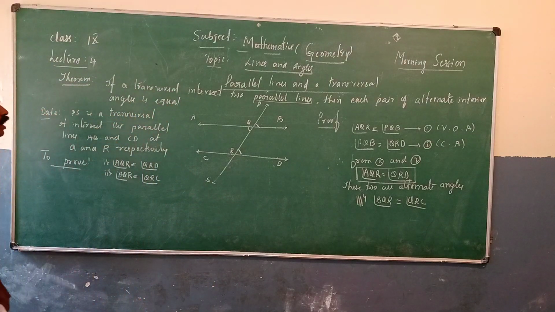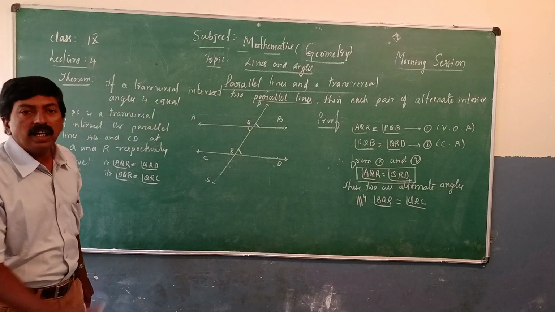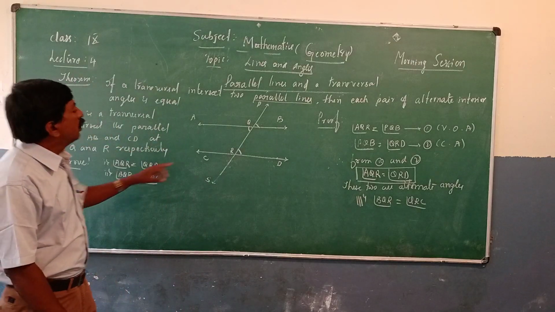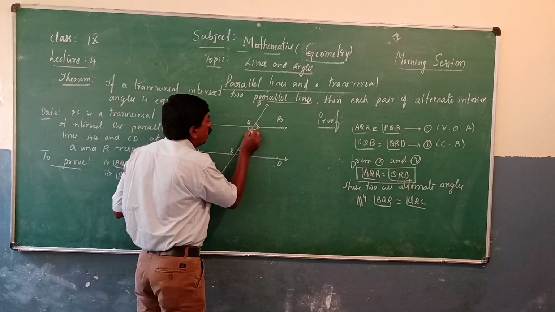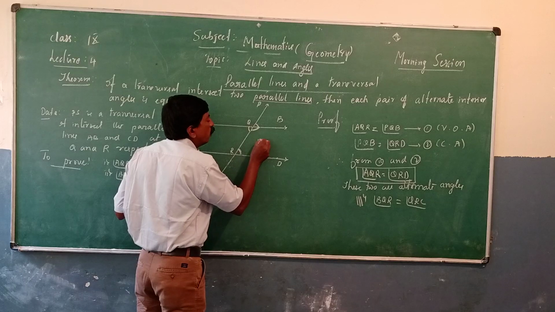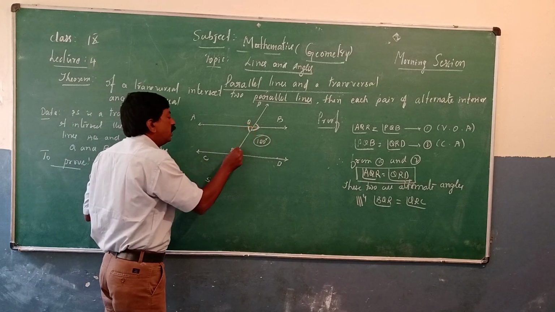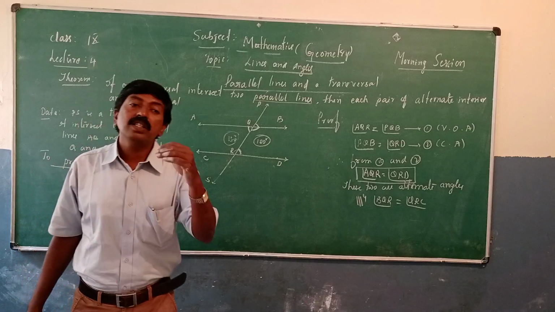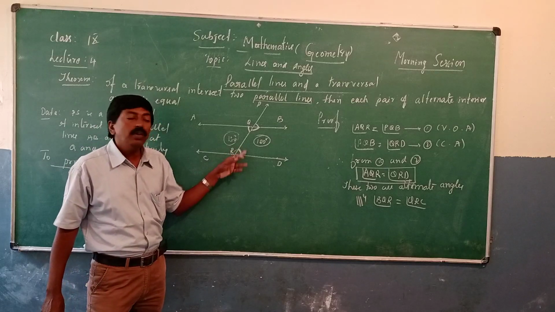Even the converse of this theorem: if the two lines are parallel to each other, then alternate angles are equal. And another theorem: if a transversal is drawn, interior angles on the same side sum, meaning this angle and this angle, the sum of these two angles is 180 degrees. That is supplementary. And also this angle and this angle, the sum of these two is also 180 degrees. Interior angles on the same side of a transversal, the sum is 180 degrees.